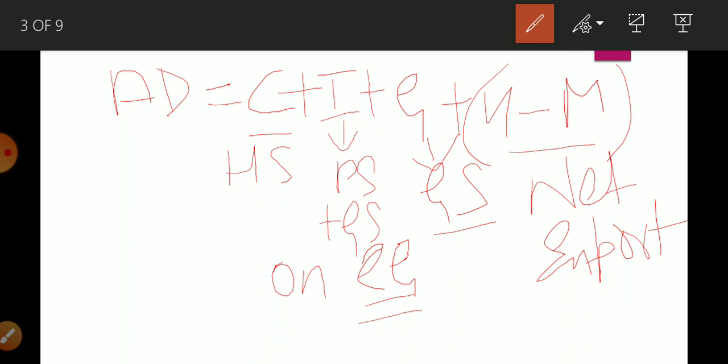So these are the four components in an open economy. If you talk about the closed economy or two sector economy, AD is equal to C plus I. So this much we had learned.